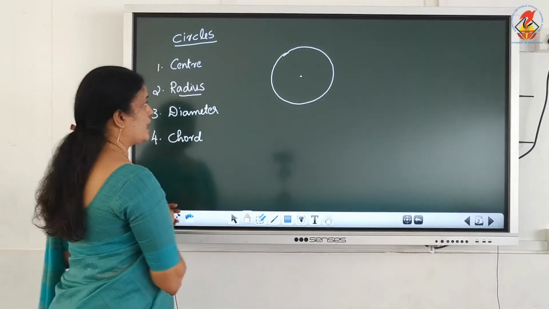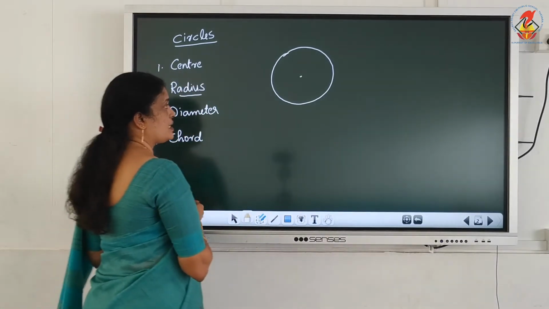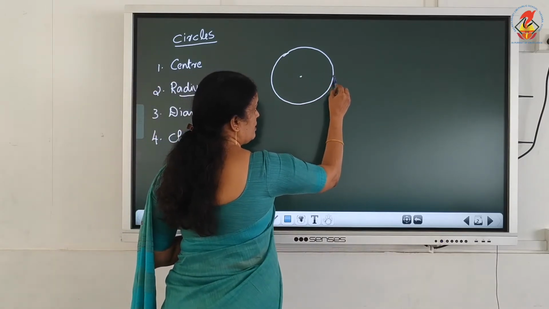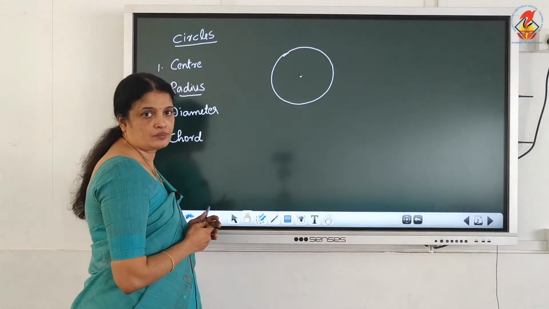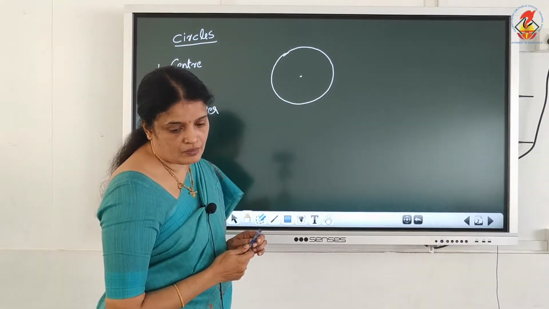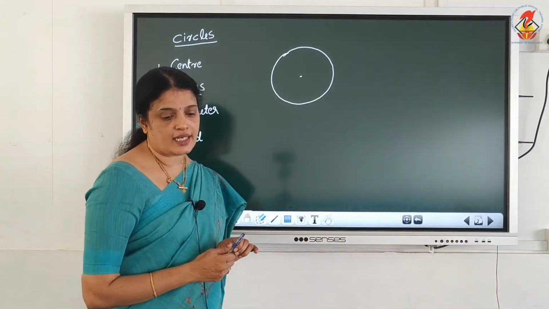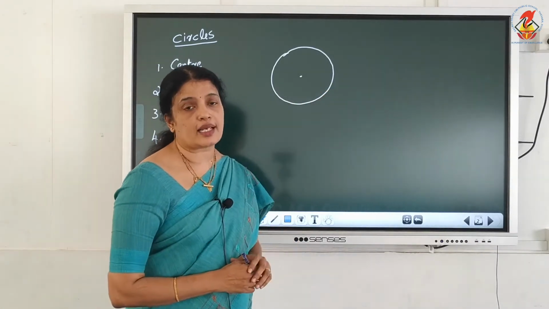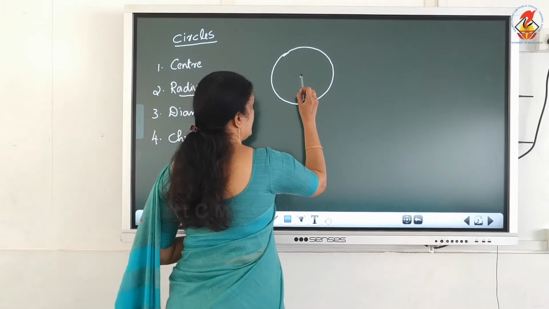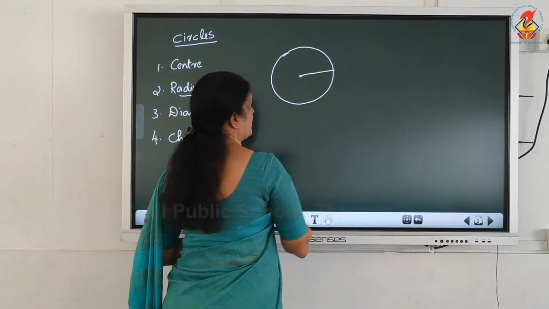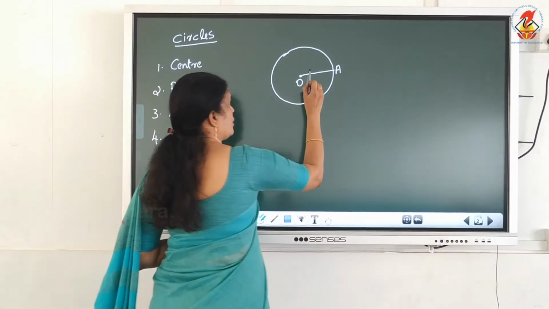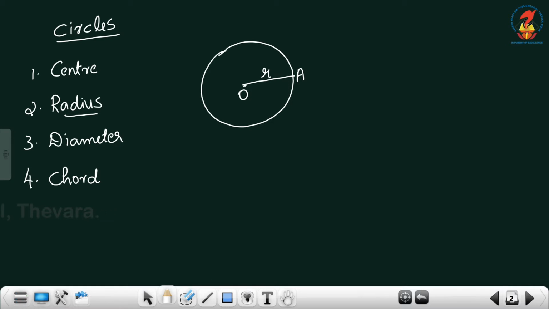Okay, what is the radius? Radius means constant distance from the center on the circle. The constant distance from the center to any point on the circle, that is a radius. Okay, this is the center. You can draw like this, OA. This OA represents what? Radius, denoted as R, small letter r.